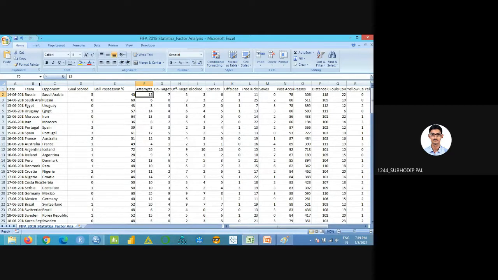The team, date, and opponent are not at all relevant for conducting the factor analysis. First, we have to understand which variables to take into consideration. So I have taken goals scored, ball possession, because all of these have some relation, right?